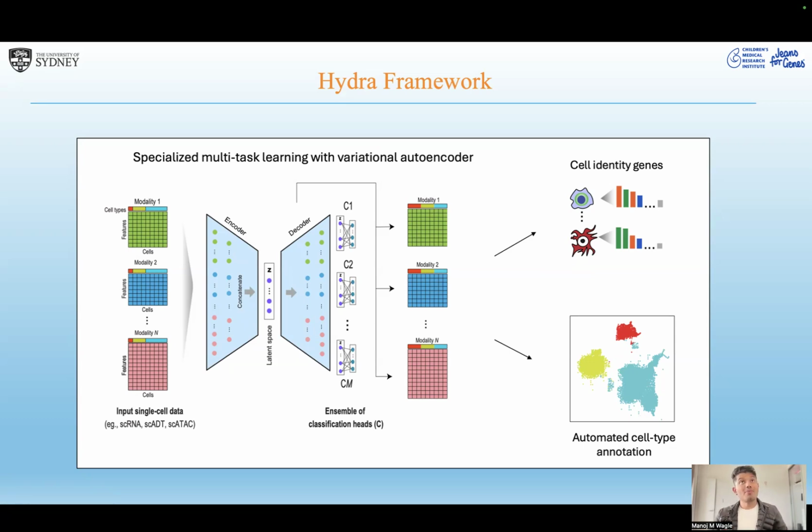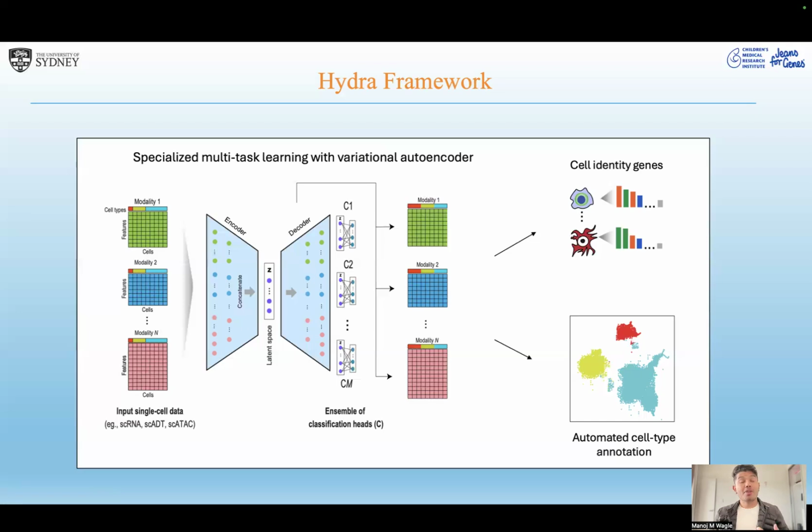Once we do this, we generate balanced data sets using our model by randomly downsampling the major cell types and producing new minor cell types. Then finally, we fine-tune our models, and we do this multiple times to get an ensemble of models to capture the cell identity genes.